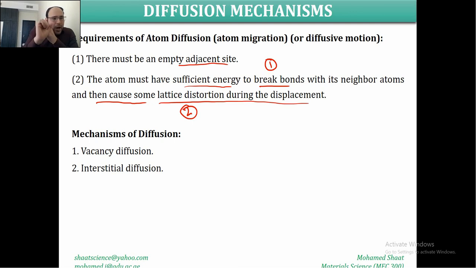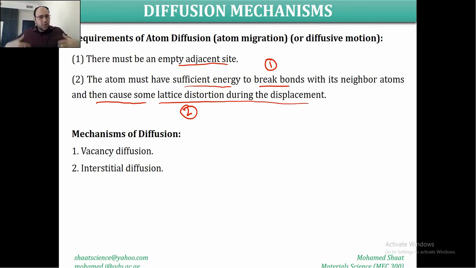The amount of energy needed to push the atom to migrate to the new lattice site could be, in many cases, higher than the amount of energy needed to break the bond. So not all heating of the material results in diffusion. We could heat the material to break just the bond, but the atom won't be able to move.